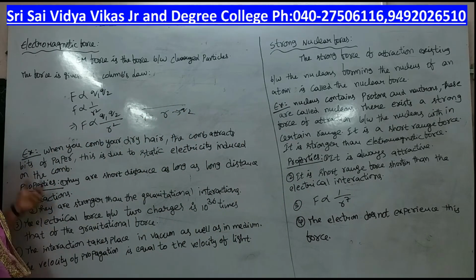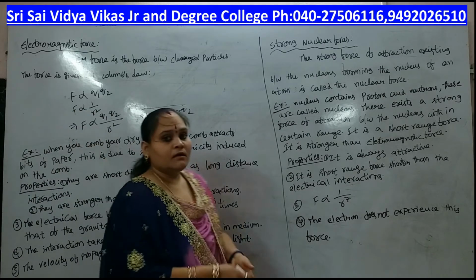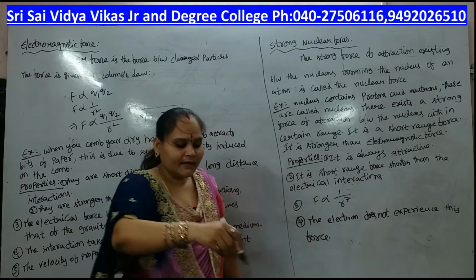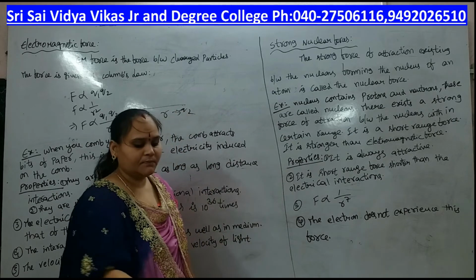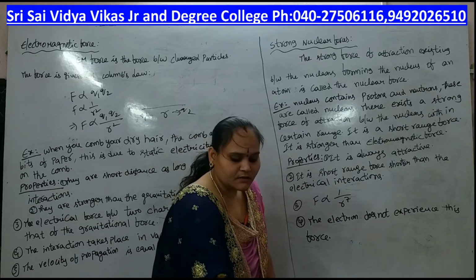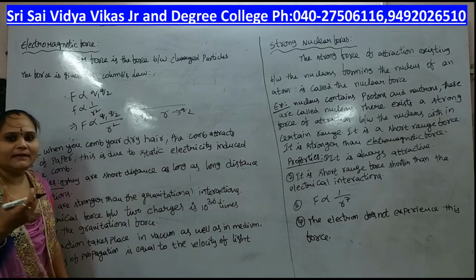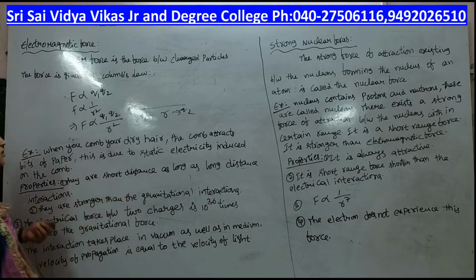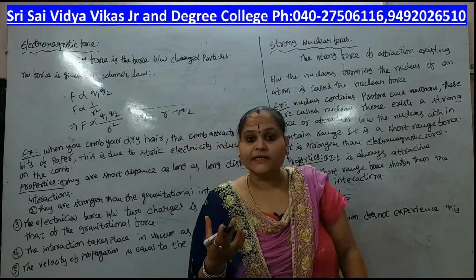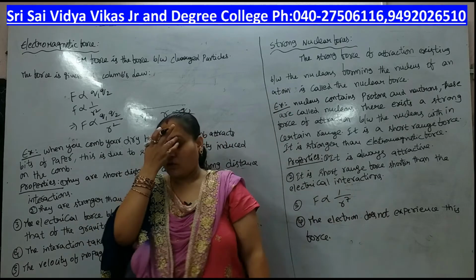As an example of electromagnetic force, when you comb your dry hair, the comb attracts bits of paper. Once again, check at home. Comb your dry hair, not wet hair, and the comb will attract the bits of paper. Take some bits of paper on the table, comb your dry hair, and you will see that they are attracted. This is due to the static electricity induced on the comb when we comb our hair.